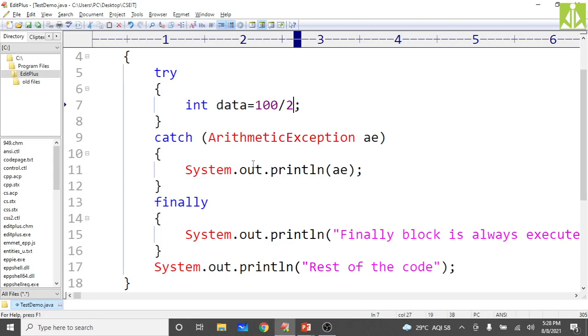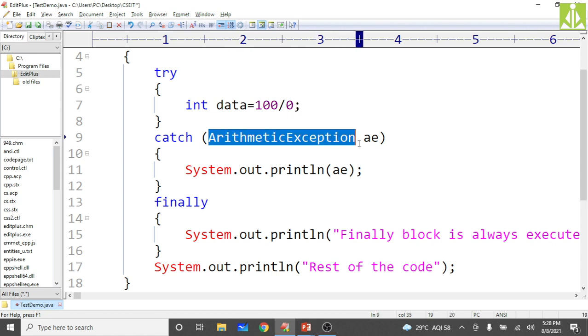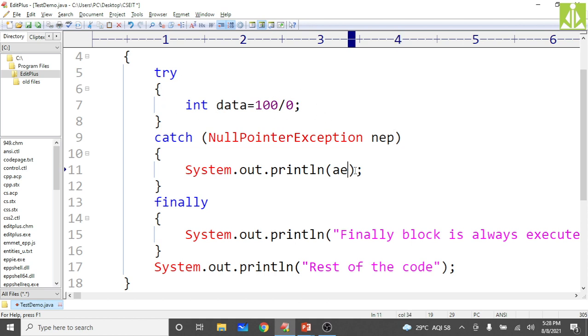Okay, the third scenario is exception is occurring but not handled. So what we have to do here, you give some different specific exceptions. So here I am giving null pointer exception. So that is NPE. The type of exception which is occurring inside the try block is arithmetic exception, but I have given the handler for null pointer exception. So in this case also your finally block will get executed. Exception occurred but not handled.